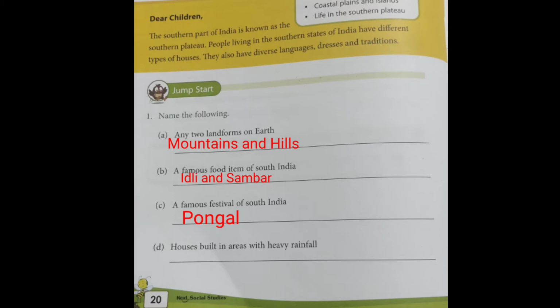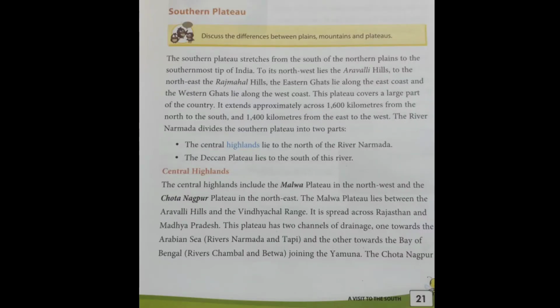Fourth, houses built in areas with heavy rainfall. So which type of houses are built in the area where there is heavy rainfall? Stilt houses. So you have to write stilt houses. Now take out your page number 21. In that, the first topic of this chapter is Southern Plateau.